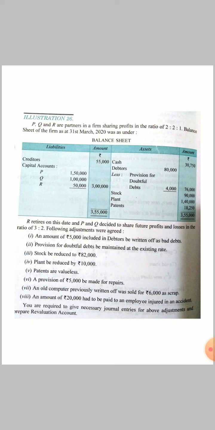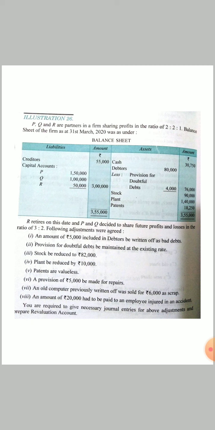The second point states provision for doubtful debt is to be maintained at existing rate. We have to maintain the provision for doubtful debt at the existing rate. Existing rate, if you see, is 4,000 on 80,000, that is a 5% rate running. So now the debtors we will be left with will be 75,000. So you will create a provision of 5% of 75,000, that is 3,750.